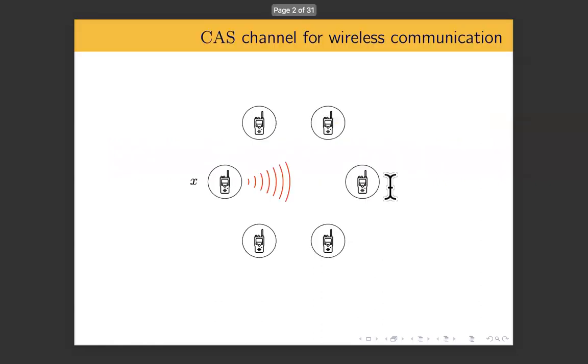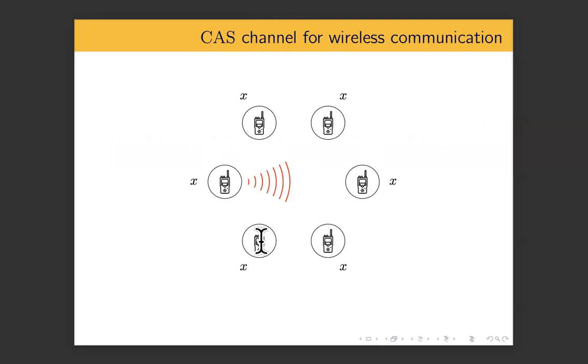The specific lower bounds that we will talk about are lower bounds for CAS channels or noisy CAS channels, which I shall also call noisy radio networks. And the definition is very simple. You have a bunch of wireless devices in the same room that are communicating with one another. Because these devices are wireless, when one of them sends a message X, then the same message X gets sent to all the other devices in the room.